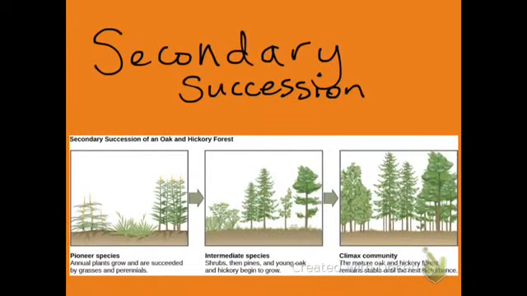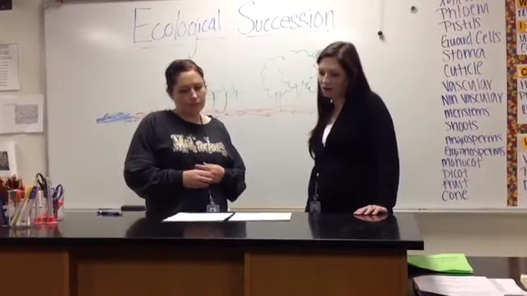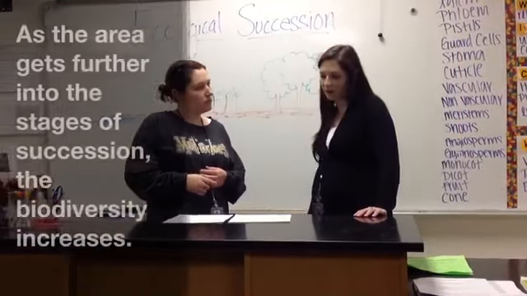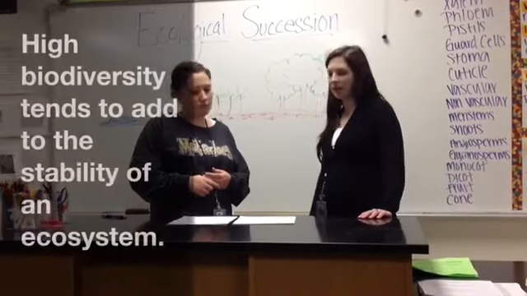There's another diagram of secondary succession. The key here is that there is already soil. It doesn't have to form soil, so the progress of grasses to shrubs to trees is much quicker than with primary succession. Types of succession. Well, as we get further into the stages of succession, the biodiversity increases, and high biodiversity tends to add to the stability of an ecosystem.